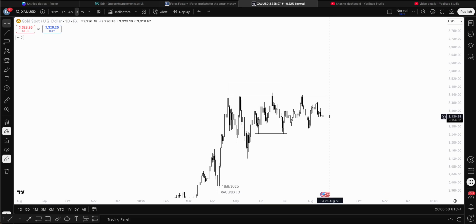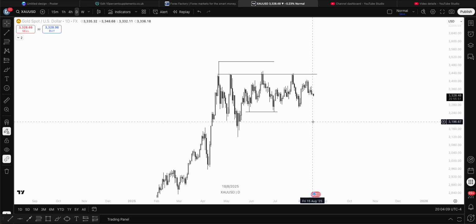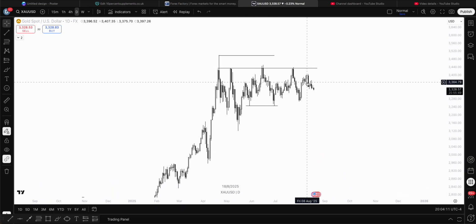I'd like to see price run the highs, run these sort of equal highs. Now, I'd consider this as quadruple equal highs, and then lower prices. But if instead we kick lower from here, then there's a good chance this can be a large AMD, right?